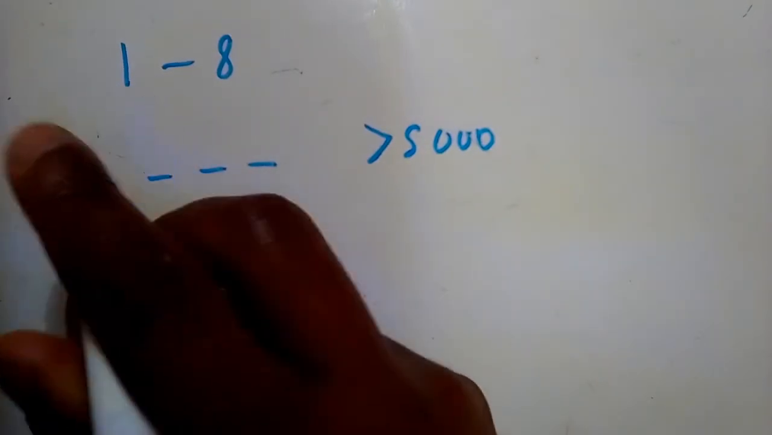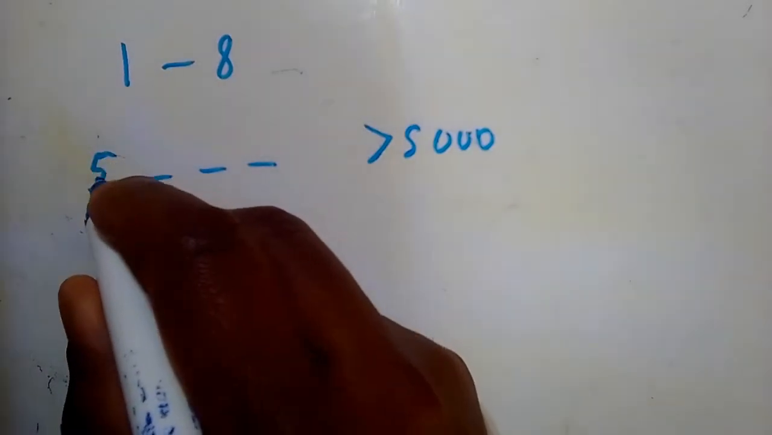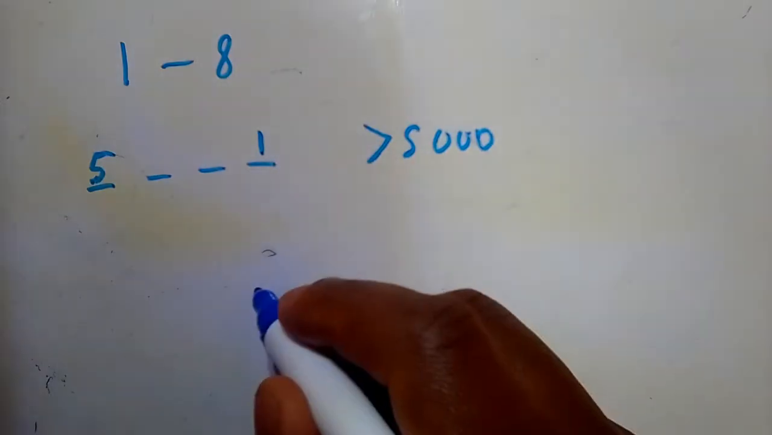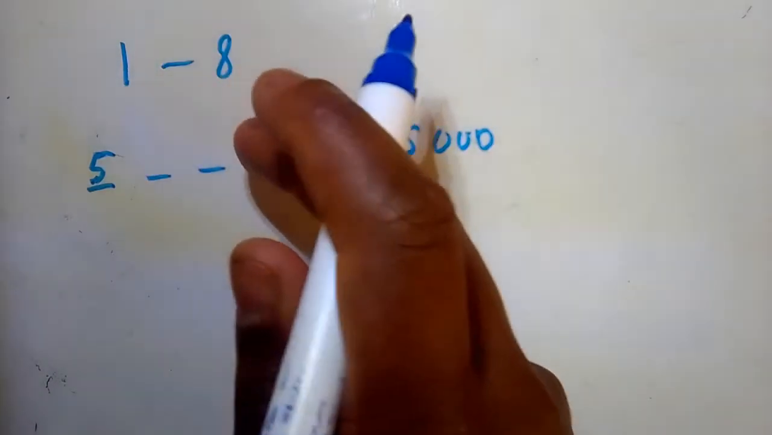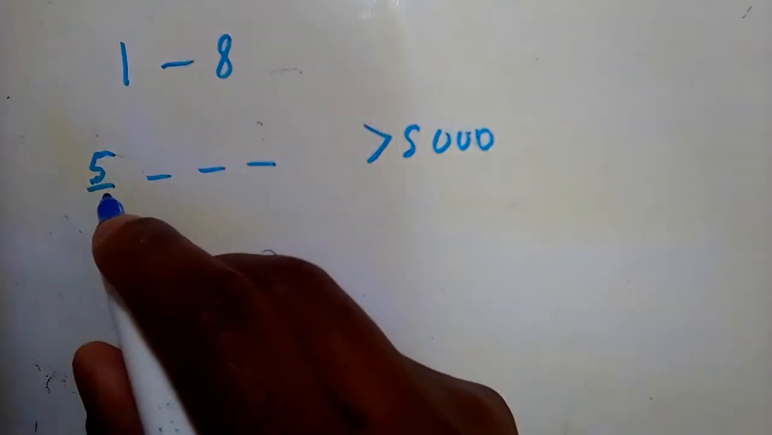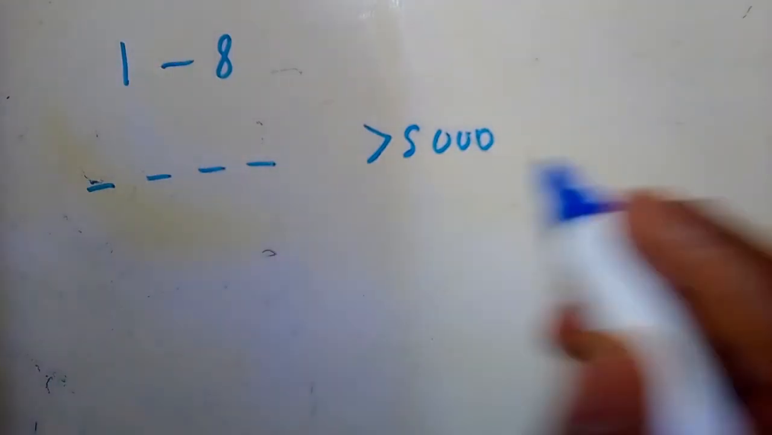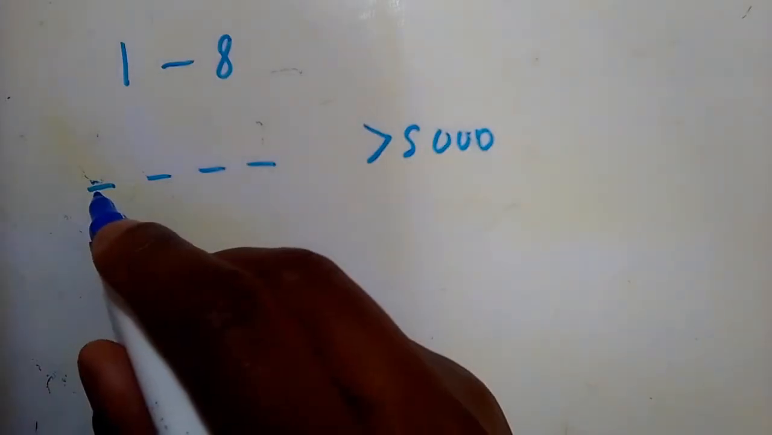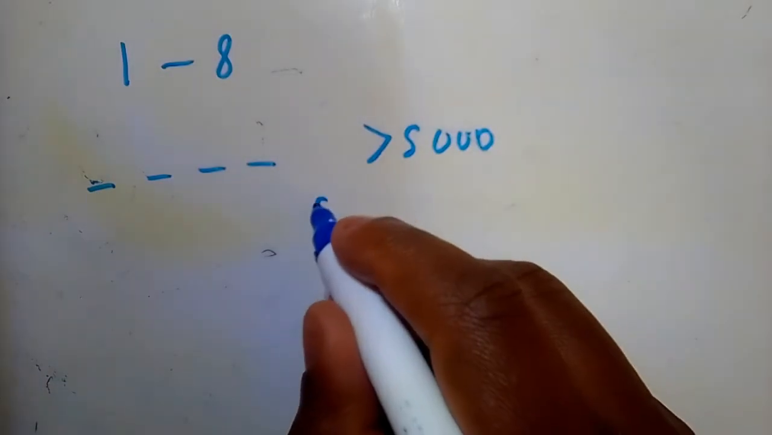So for it to be greater than 5,000, notice that it can start with a 5. Yes, it can start with a 5 because the minute it ends with 1, it's immediately bigger than 5,000 and there are no zeros here, right? So it is allowed to start with a 5. What you fill in these dashes are strictly the number of choices. For instance, in the first digit, how many can you choose from? For it to be greater than 5,000, it can start with a 5.